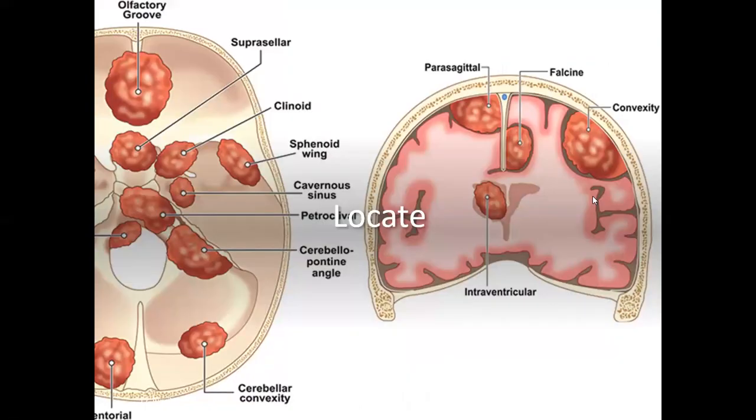So you can see the locations. Here it is an olfactory groove meningioma, suprasellar meningioma, clinoid meningioma, sphenoid wing meningioma, cavernous meningioma, petroclival meningioma, cerebellopontine angle meningioma, this is intraventricular meningioma, parasagittal meningioma, convexity meningioma, cerebellar convexity meningioma, and this is tentorial meningioma. So these are the various meningiomas, named according to the location.